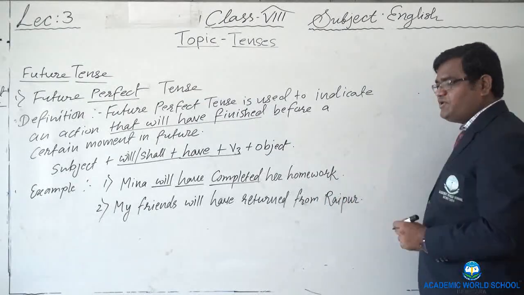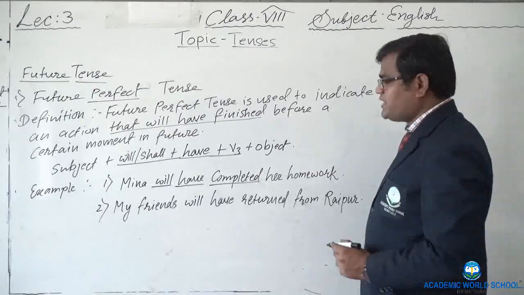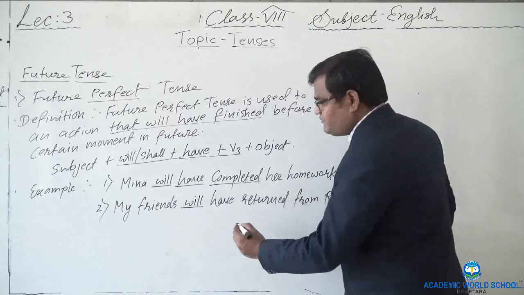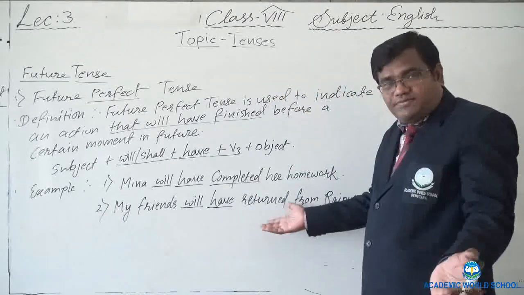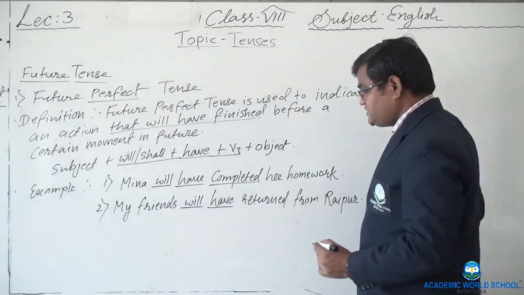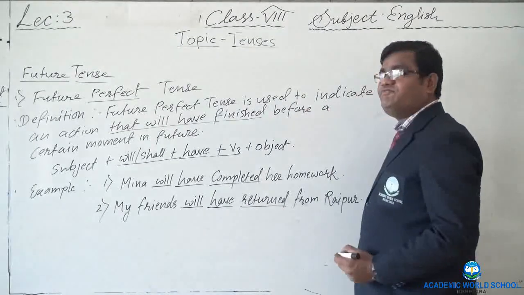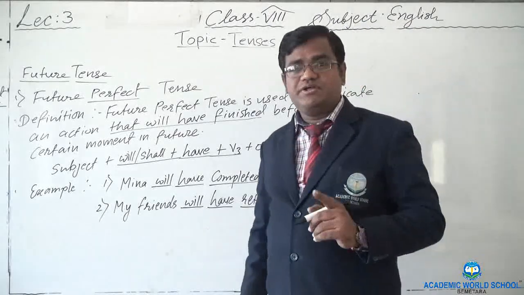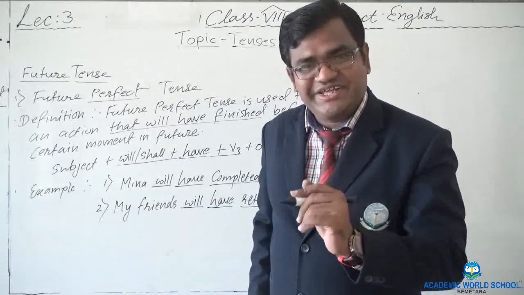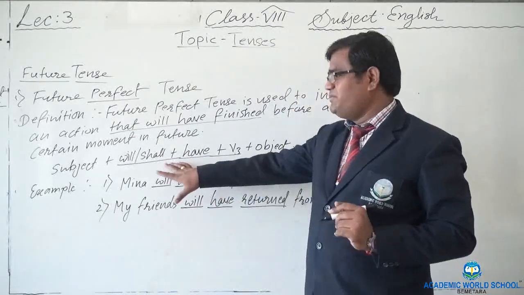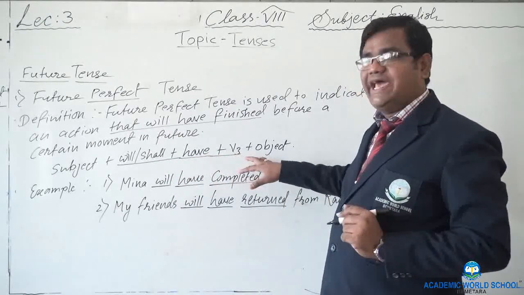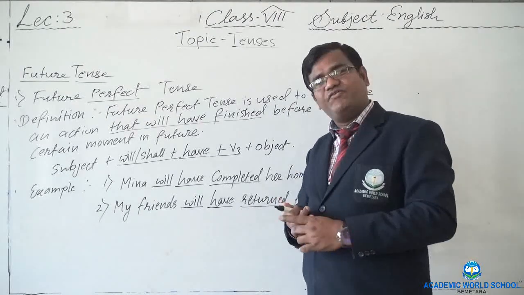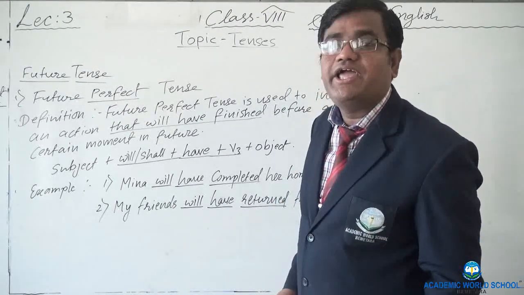My friends will have returned from Raipur. Here, according to the formula, we have no option: in perfect tense we use have, only in future tense, and return is the third form of the verb. Okay, so I hope you understood future perfect tense. So here simply remember the formula: shall or will, then have, and then third form of the verb, for the actions which will have finished before a certain moment in future.